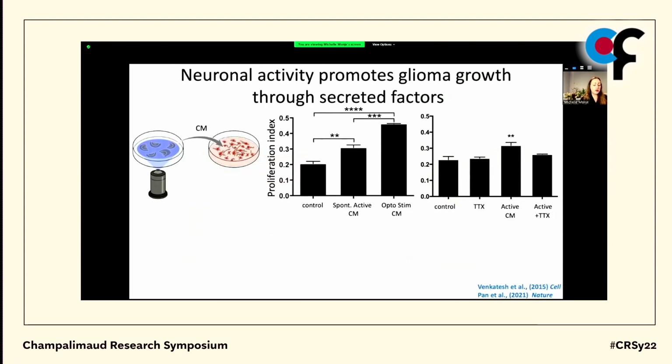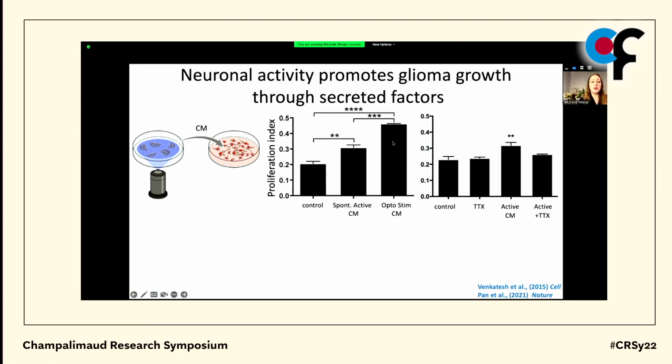So what are the mechanisms that are mediating these neuron-glioma interactions, either in high or low-grade glioma? To answer that question, we performed a really simple experiment. We took explants, either the healthy mouse cortex or the healthy mouse optic nerve with retina, and we placed those explants into simple medium, and then collected the conditioned medium when the neurons in those explants were at varying levels of neuronal activity, either optogenetically stimulated, spontaneously active, or silenced with tetrodotoxin.